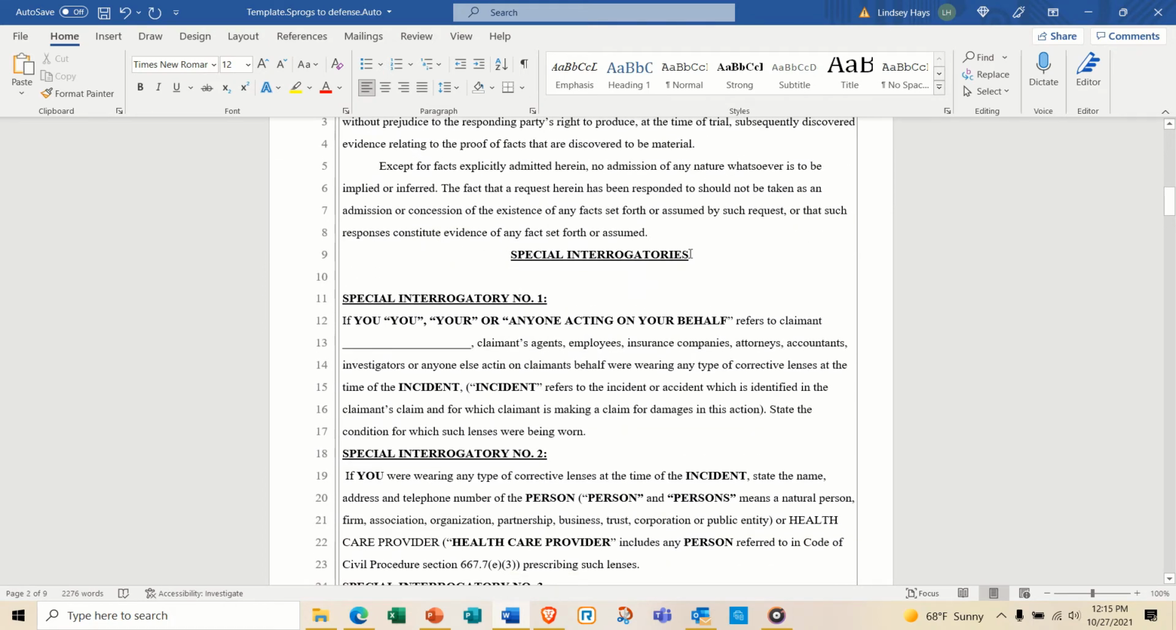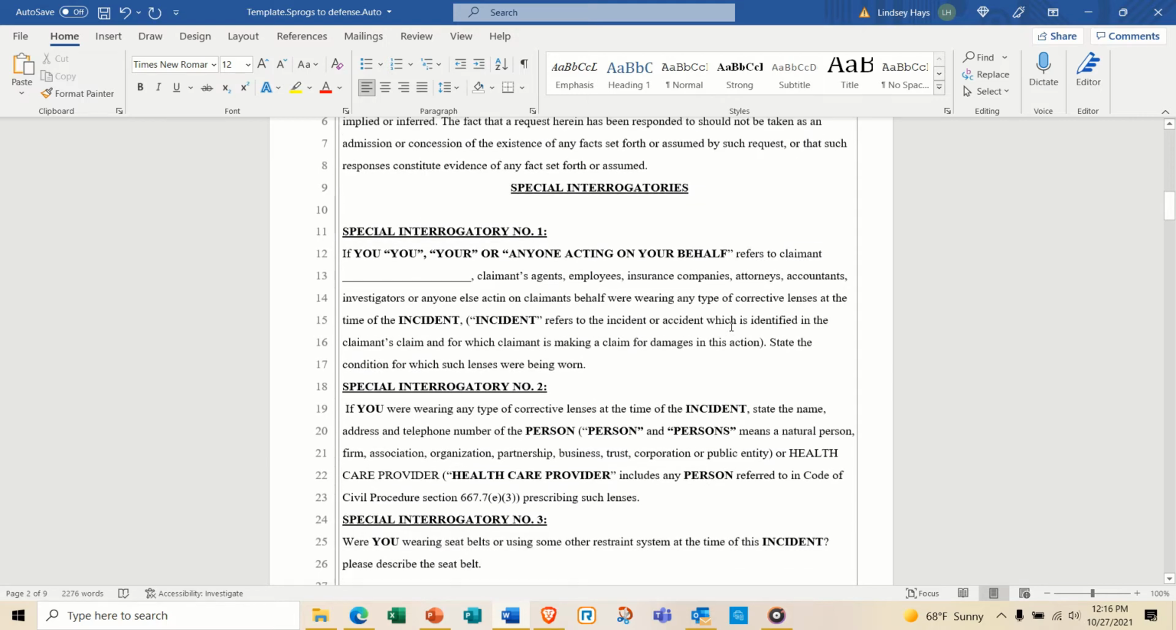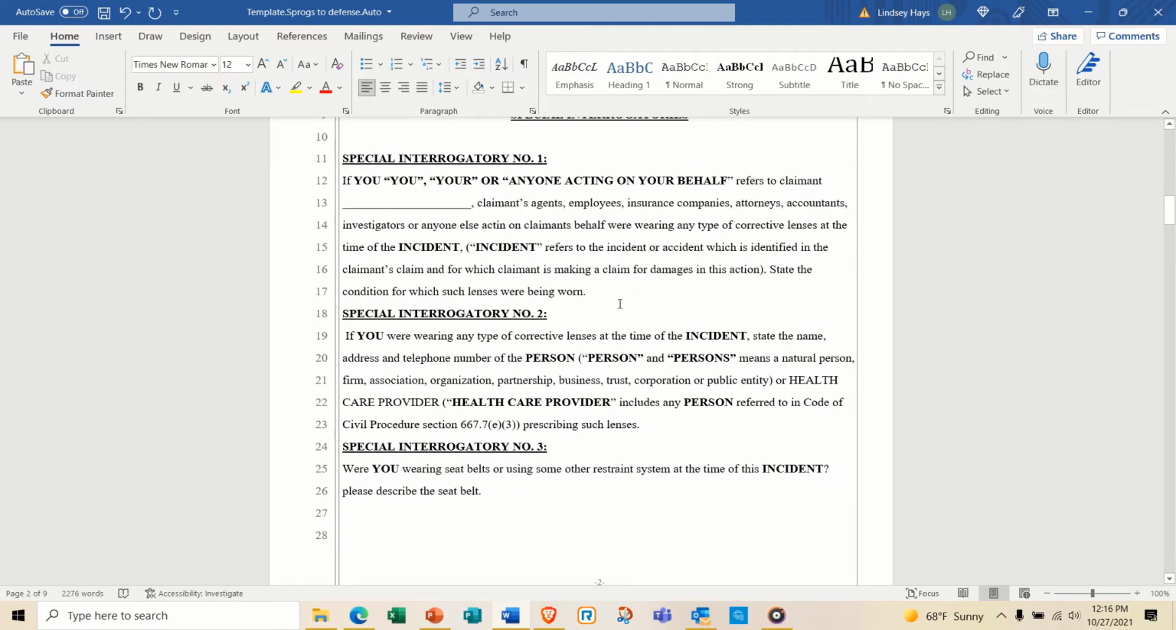And then we scroll down to the special interrogatories. And this is just standard questions. So this is what we would usually use, but not always. So that's where you and Shelley need to determine what you want to keep in there. This one was something about corrective lenses, so that might not be a question we ask in every single discovery